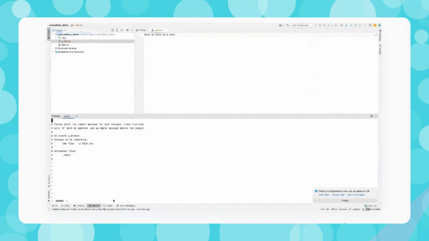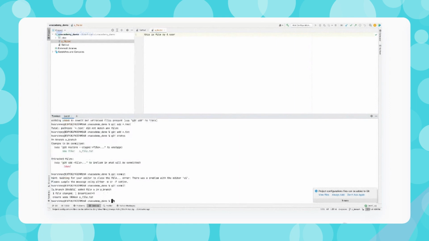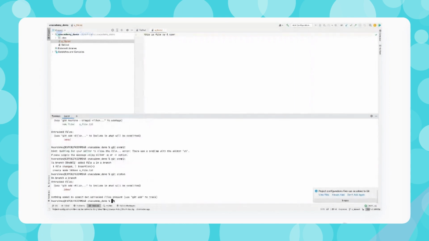It hasn't been saved. Edit file A with branch A. Okay, now if I see the git status, it's going to be already added.